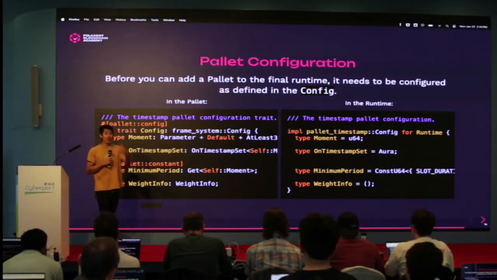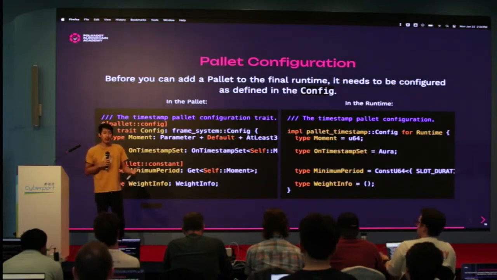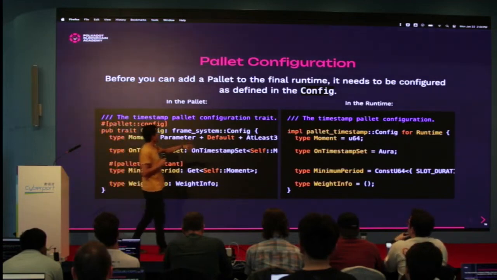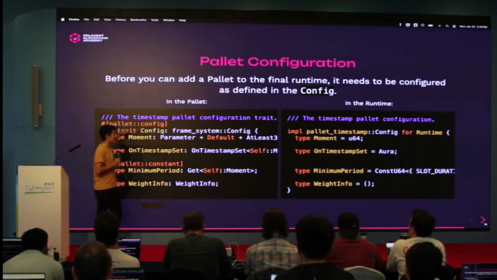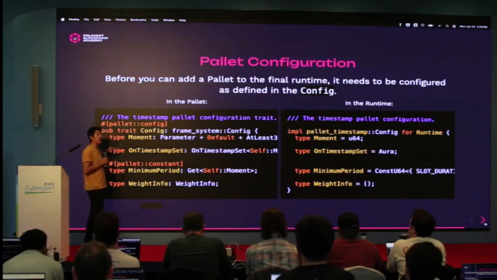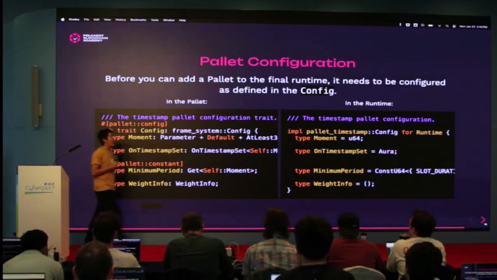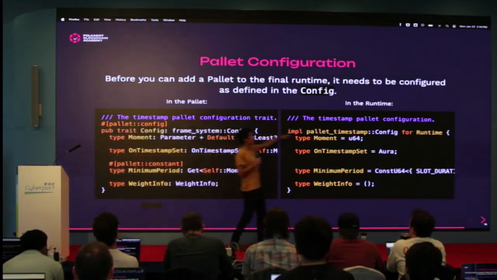Of course, you would want to be able to expose configuration. For example, let's say that you made a really cool multi-sig palette. You might want to configure what the fees are or the maximum number of signatories, or whatever you want. You can do that. In your palette, you can define in this config exactly what kinds of configuration items you want to be exposed as your API to the runtime developer. And then in the runtime, you concretely define what you want.